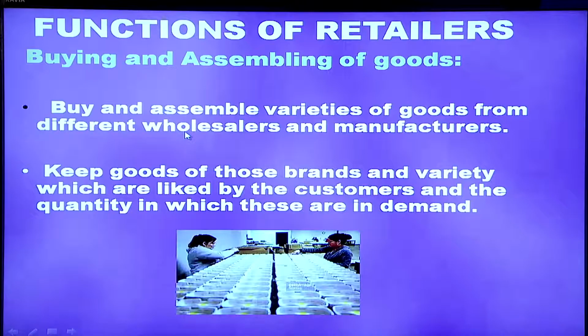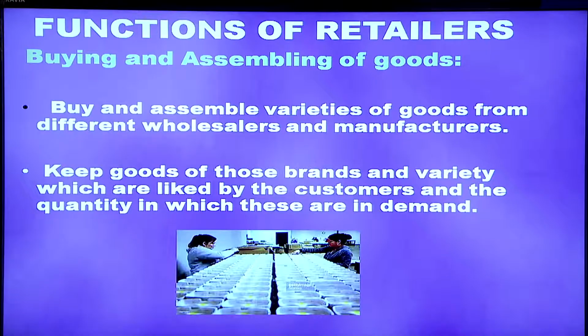Functions of retailers include buying and assembling of goods. Retailers buy and assemble a variety of goods from different wholesalers and manufacturers. Retailers keep goods of those brands and variety which are liked by the consumers and in the quantity in which these are in demand.